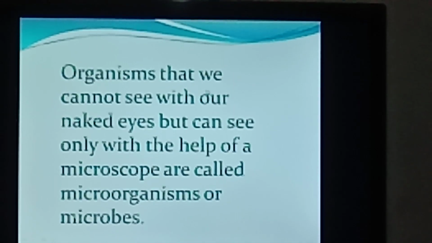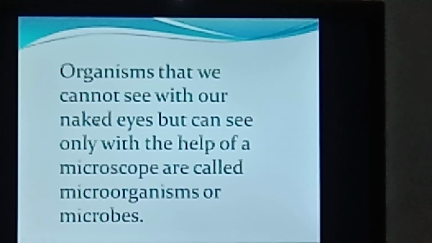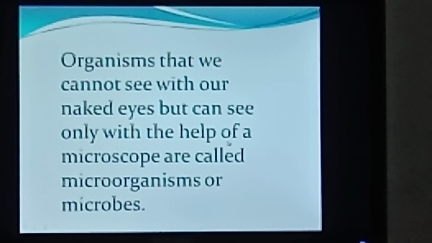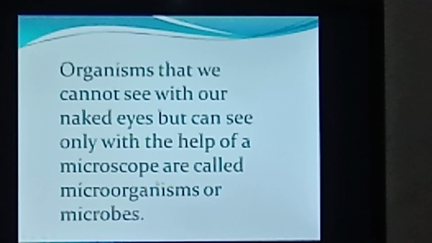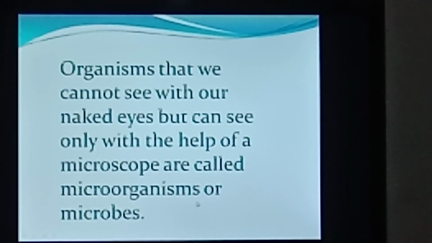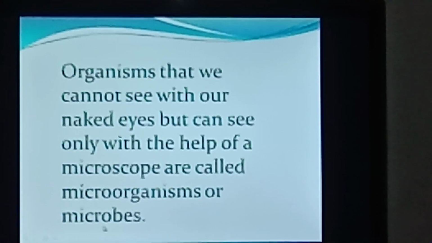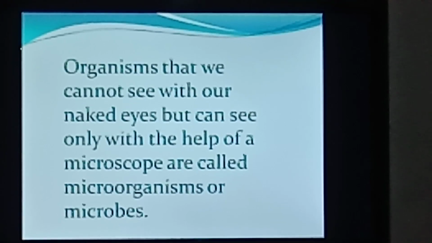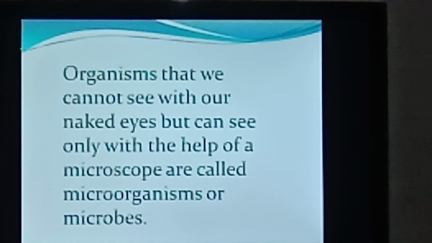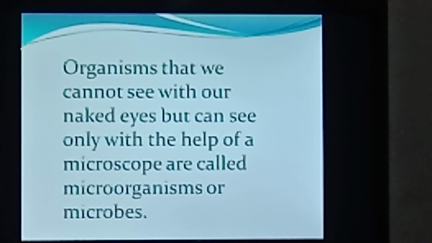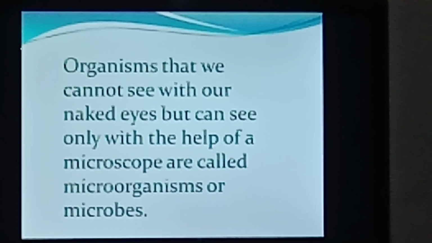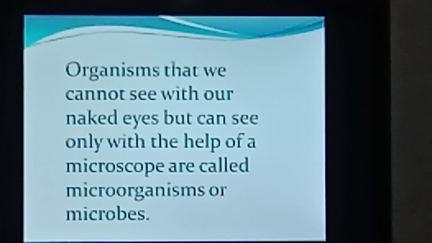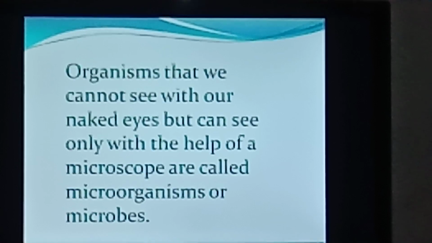Organisms that we cannot see with our naked eyes but can see only with the help of a microscope are called microorganisms or microbes. Microorganisms are found in air, water, soil, on our body, and even inside living organisms. Some of them may survive in ice and even in volcanoes and hot springs.